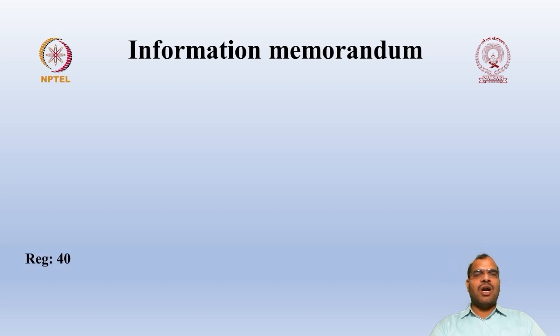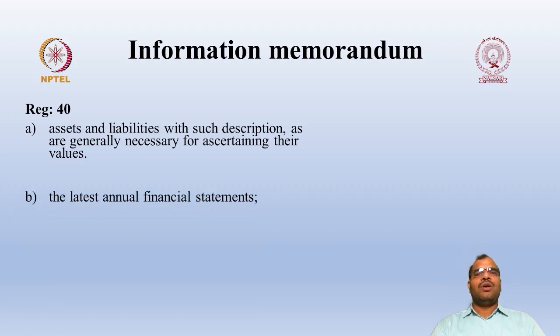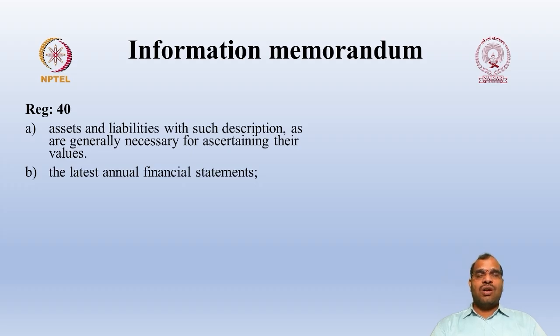Then the information memorandum, regulation 40. Regulation 40 provides that you are expected to prepare the information memorandum. So what should be there in the information memorandum? As per regulation 40, the information memorandum should have assets and liabilities with such description as are generally necessary for ascertaining their values. What is this such description? They have used the words such description.